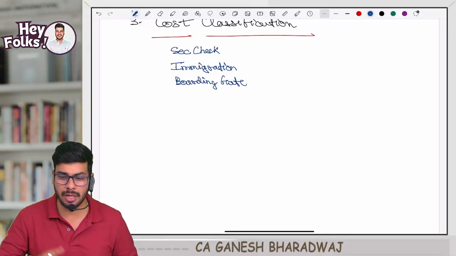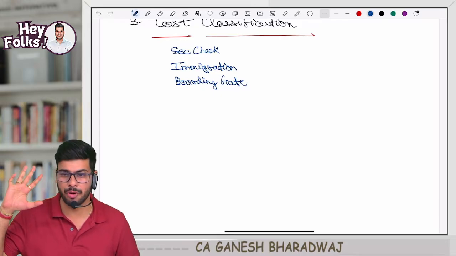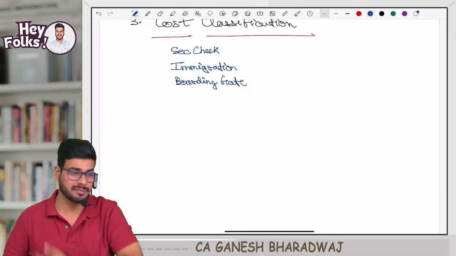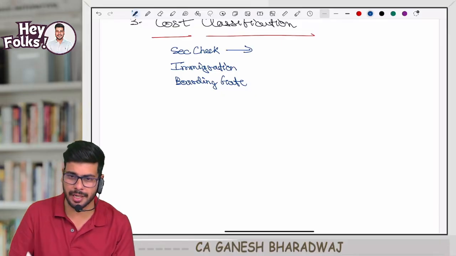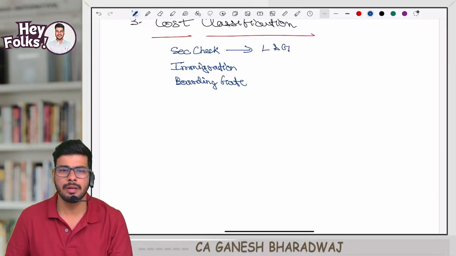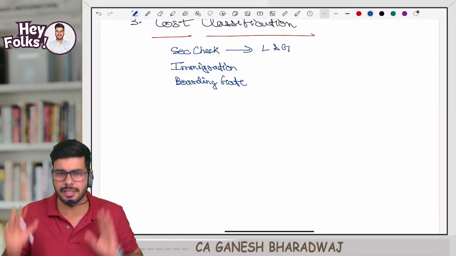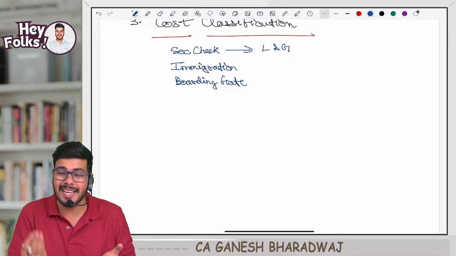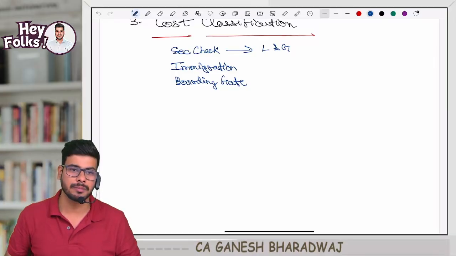Guys, do not worry, not even a single minute I am deviating from the subject. With this help, we will enter into the subject. Clear with this, guys? Now, what is this, sir? In security check, the very same human beings are entering, but they will classify them as ladies and gents. Why? Because the security checking needs to be done separately for ladies and separately for gents. Correct? Here the objective is checking the person, so it makes sense to classify the same human beings as ladies and gents. Agreeing with me?